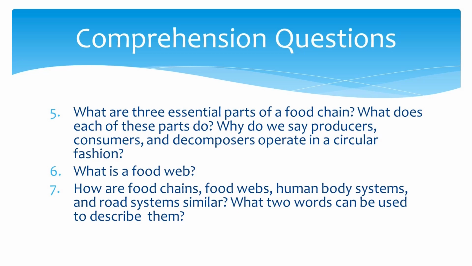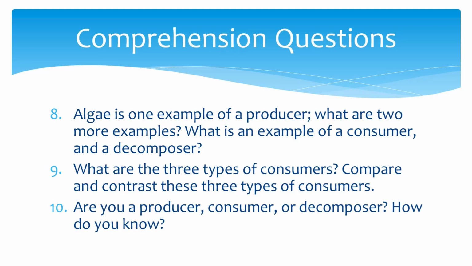Next question is, how are food chains, food webs, human body systems, and road systems similar? What 2 words can be used to describe them? Excellent. They are all interconnected networks. We can use interconnected and complex to describe them. Let's move to the next question.